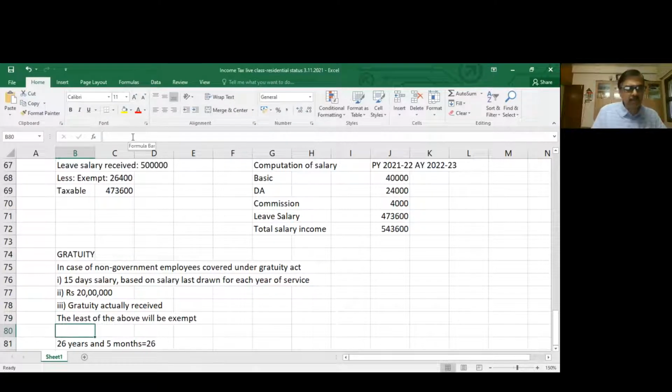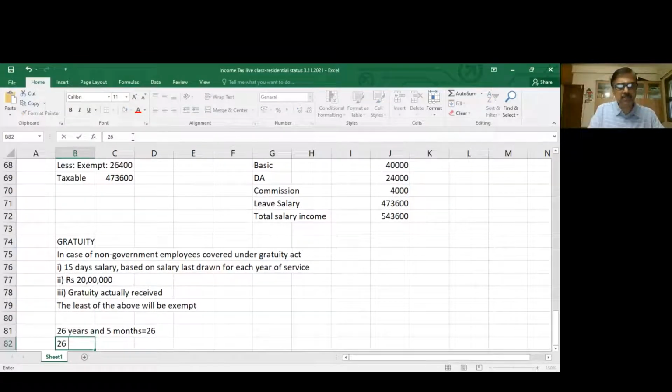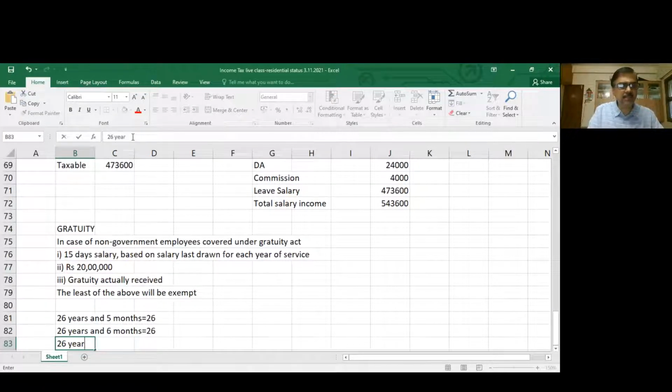For the purpose of calculation, first point, 15 days salary based on salary last drawn for each year of service. If you have put in 26 years and 5 months of service, you have to take it as 26. If you have put in 26 years and exactly 6 months, you should consider it as 26. If you have put in 26 years of service and 7 months, then it is what?